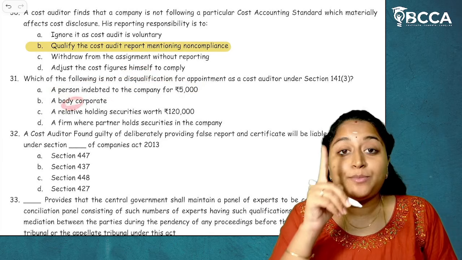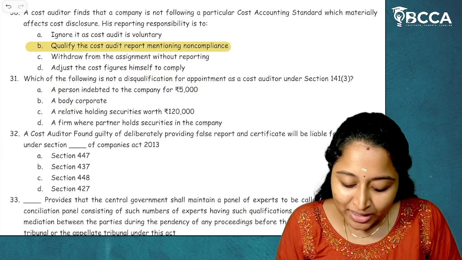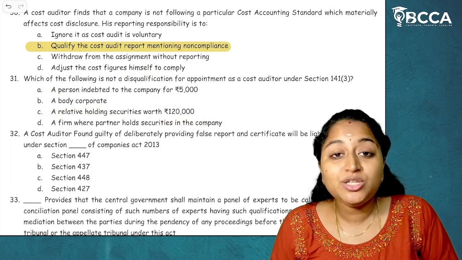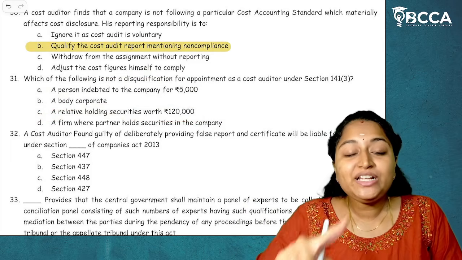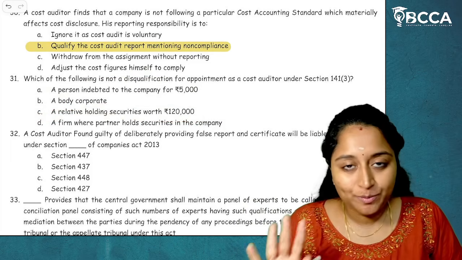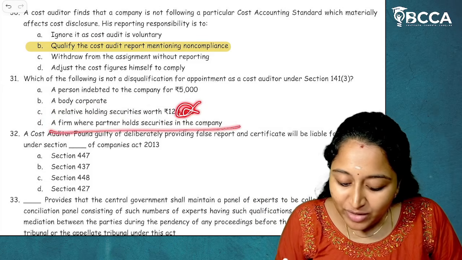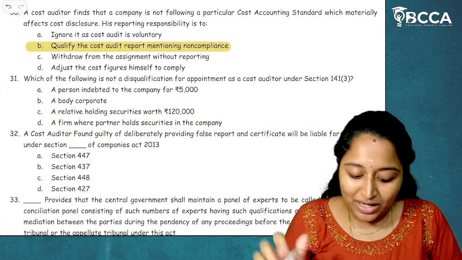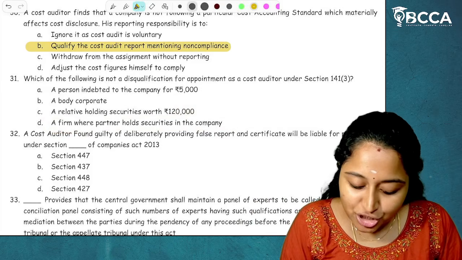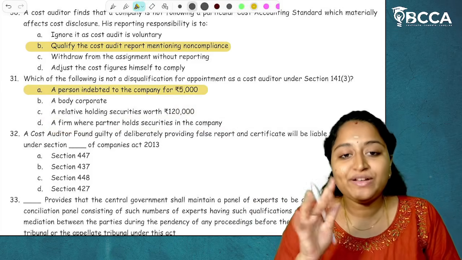A body corporate is disqualified to be appointed. A relative holding securities worth 1,20,000: a relative can hold securities up to 1 lakh rupees. If it is more than 1 lakh rupees, disqualified. So it is disqualified. A firm where a partner holds securities in the company, disqualified. So which is not a disqualification? This one, because the limit is 5 lakh rupees.